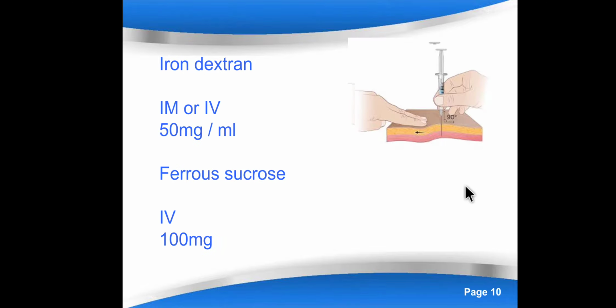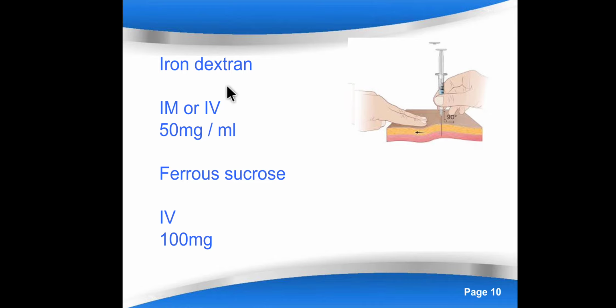Okay, now we'll discuss what are the various preparations that are available for the parenteral part. Oral we have already discussed. Now we'll discuss the various parenteral preparations. The first one is iron dextran.